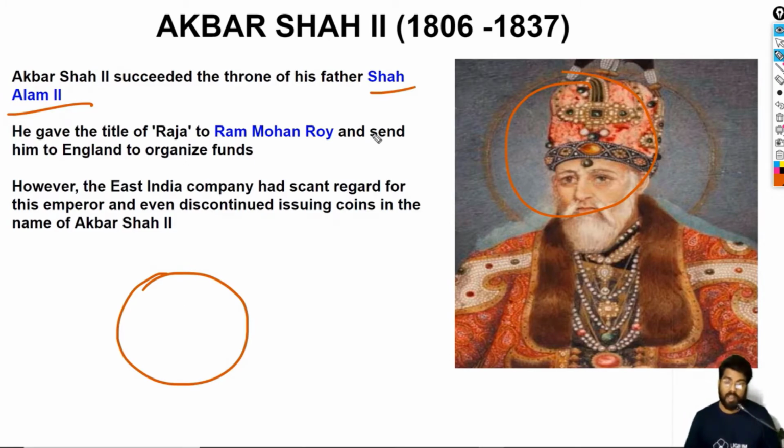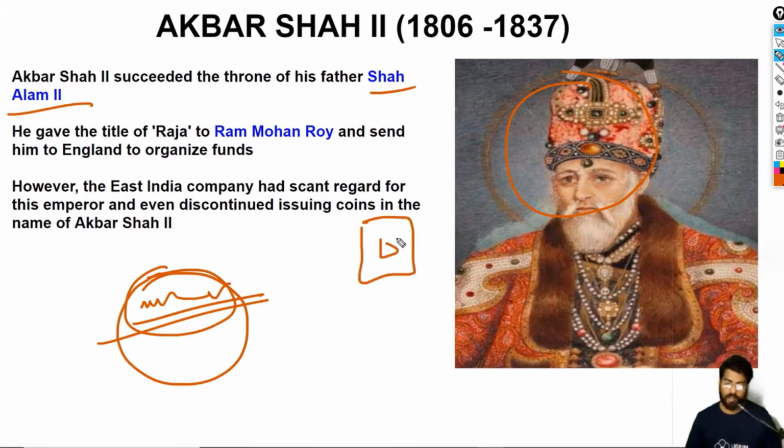Now the Britishers removed the Persian signs, for example, the numismatics written in Persian, from the coin, because the English had scant regard for this guy, who was practically a pensioner living under the British. For example, if this was the Red Fort, his area of rule was this only. This was the Red Fort, and that was the area of his rule.